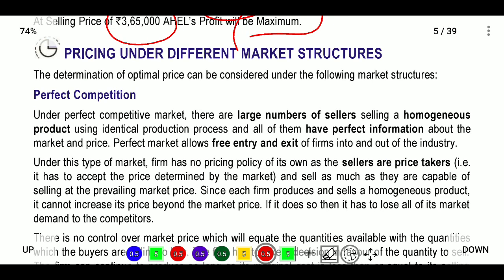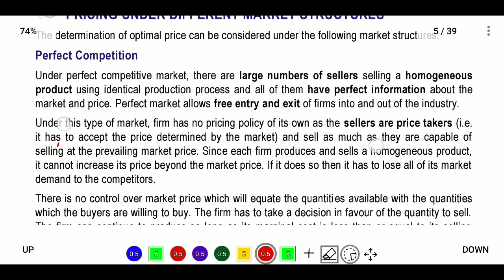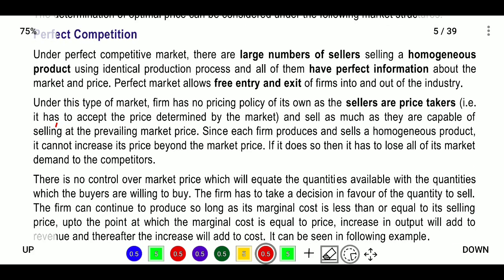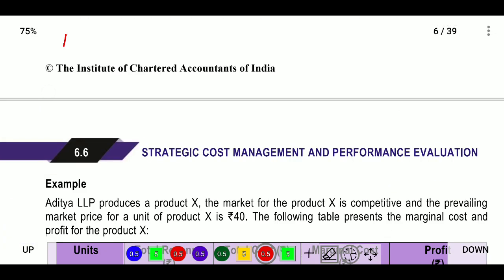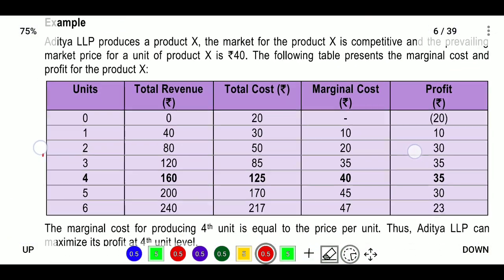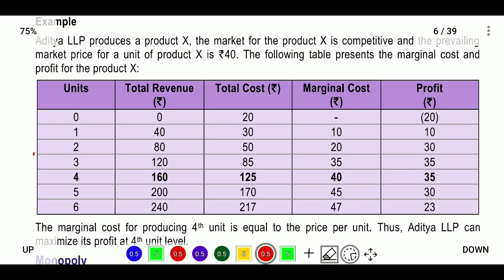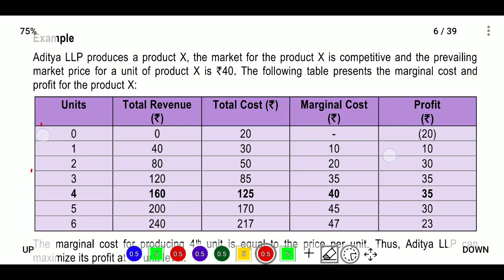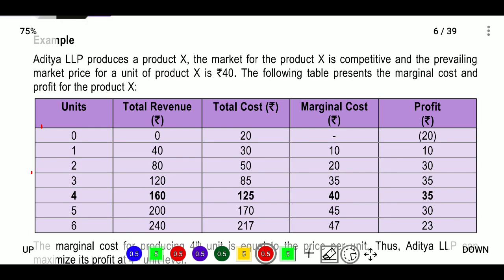If you have a different market structure, how can we find out the perfect market? Here we will see directly, they provided one example. For example, Aditya LLP produces a product X. The market for the product X is competitive. The prevailing market price for the product X is 40 rupees, which is the marginal price they are providing.